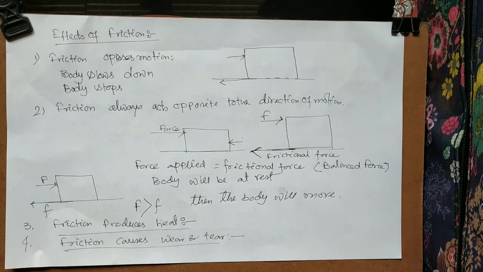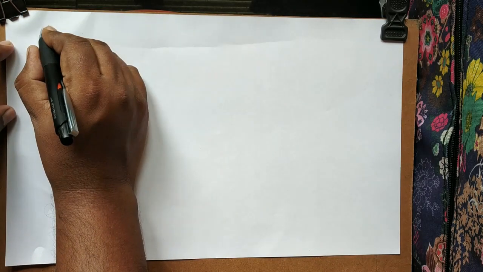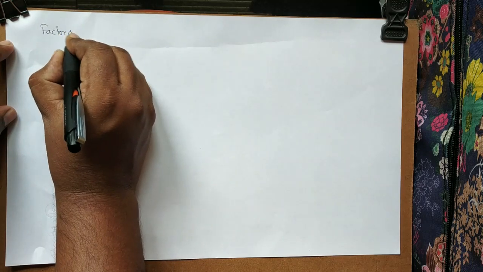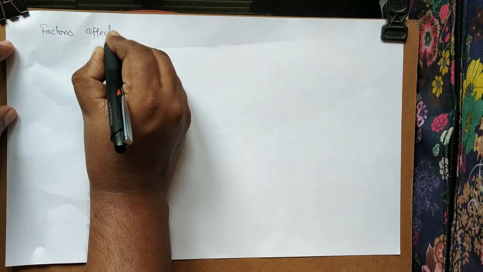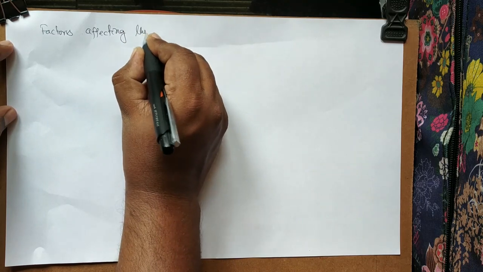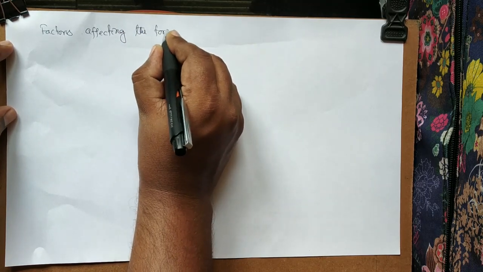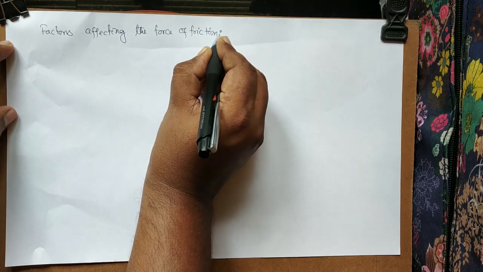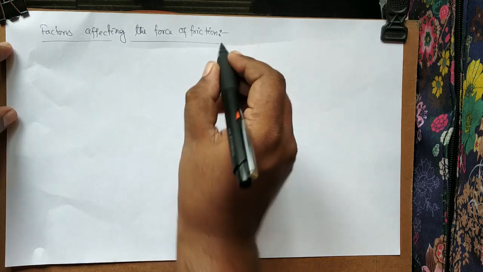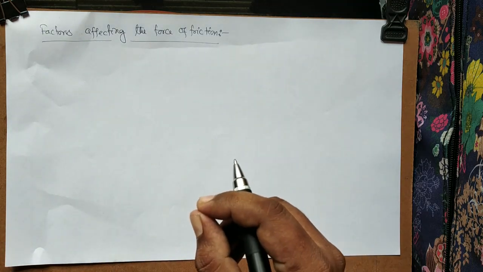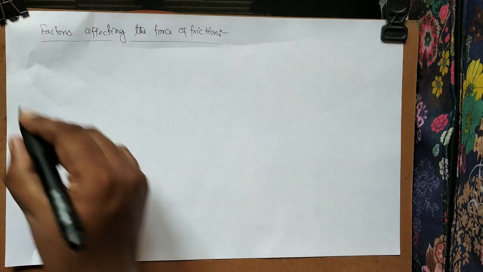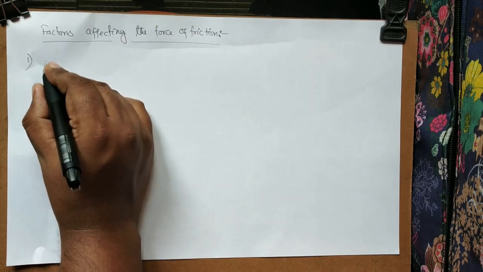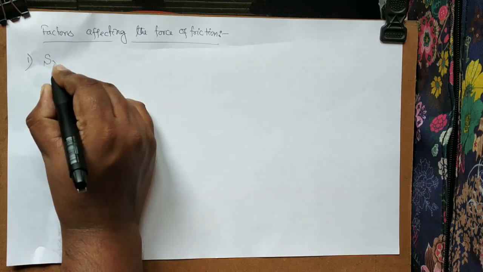Next, we have to see the factors affecting the force of friction. So what are the factors by which we can reduce or increase the friction? That is what we have to learn here. Number one, which is very common to you, is the smoothness of the surface.